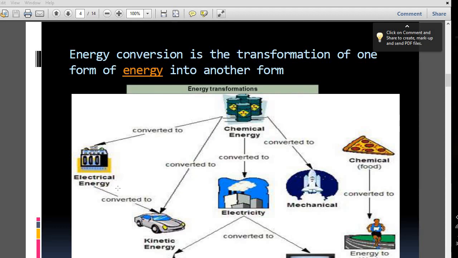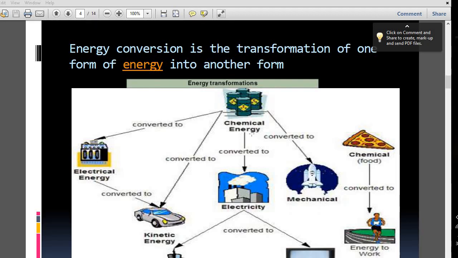Now, energy conversion is the transformation of one form of energy into another form. That means you can convert electrical energy to chemical energy and back to electrical energy, or kinetic energy to potential energy and back to kinetic energy. So there is a conversion here. This is the definition of energy conversion.